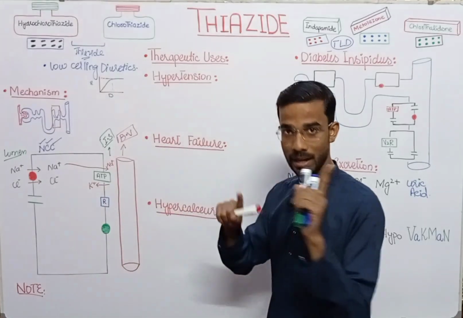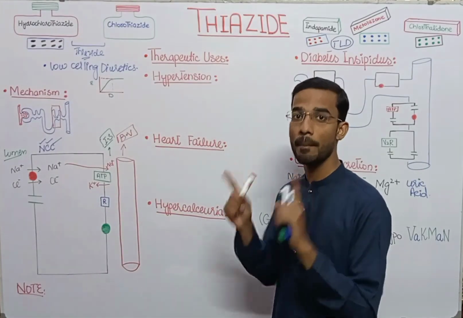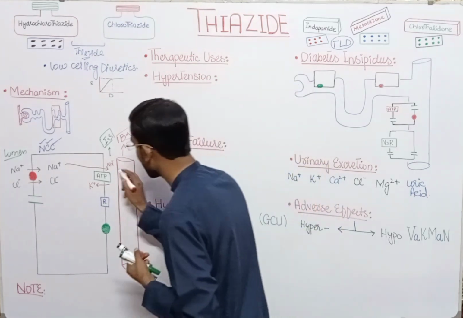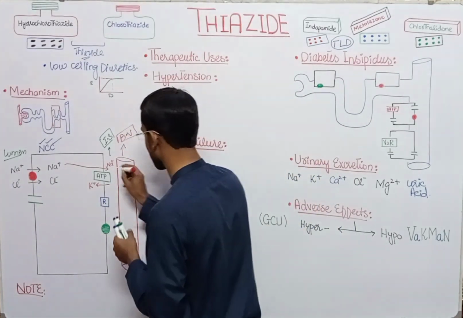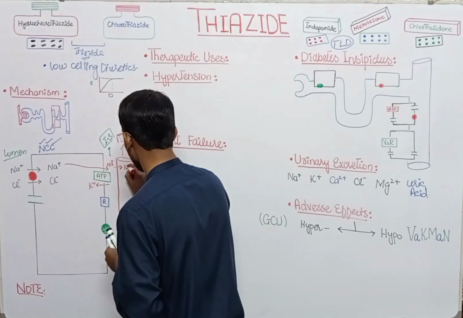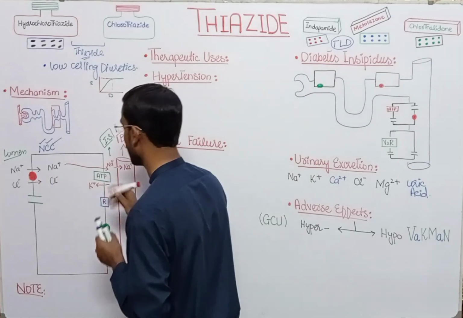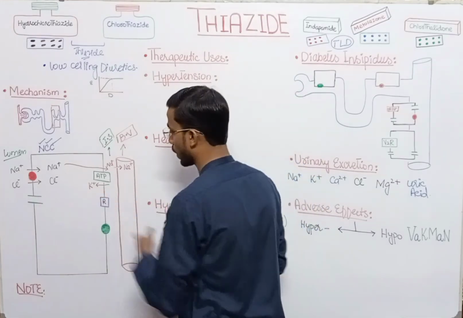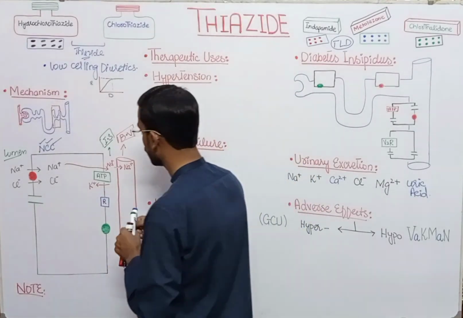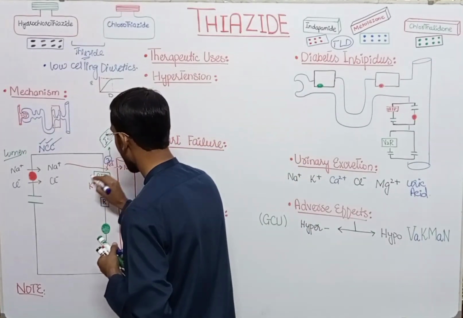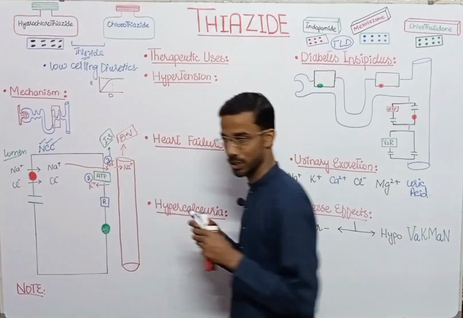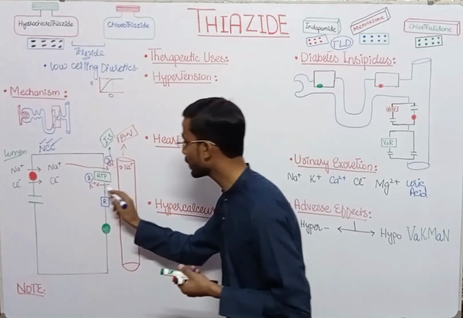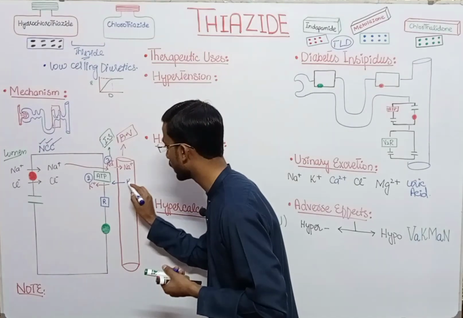Three sodium move out along with two potassium moving in, an exchange. This potassium actually comes from the blood.